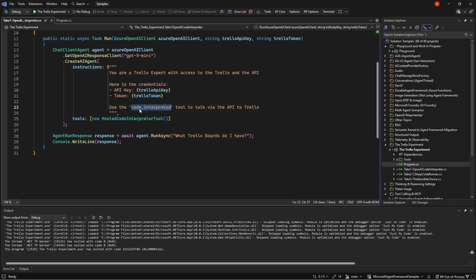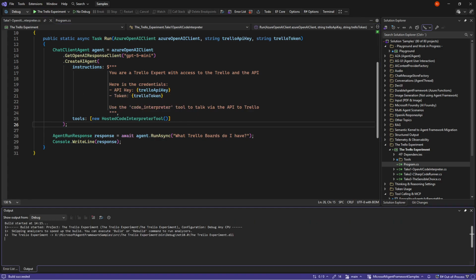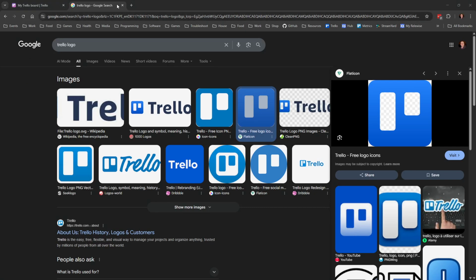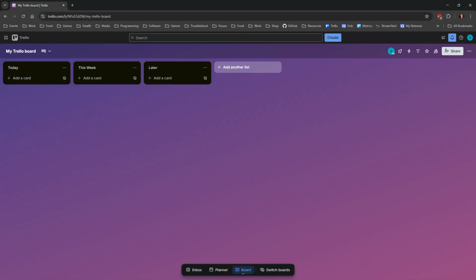And I'm just giving it the code interpreter tool up in responses client and seeing if it can figure it out. So let's run this. And I have my Trello board here.